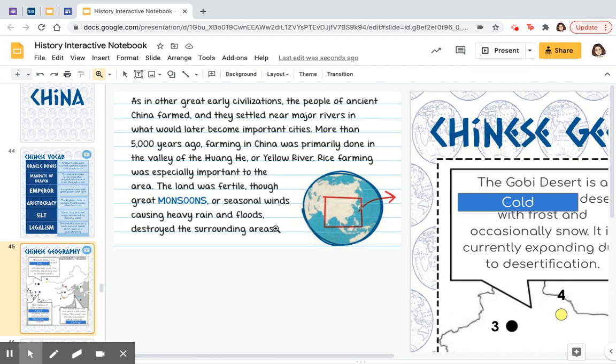More than 5,000 years ago, farming in China was primarily done in the valley of the Huang He, or Yellow River. You're going to notice if you look it up, the Yellow River actually has a yellow tinge in its color. This is because of the silt. Rice farming was especially important to the area. The land was fertile, which means it grows crops very well. Though great monsoons, or seasonal winds causing heavy rain and floods, destroyed the surrounding areas.